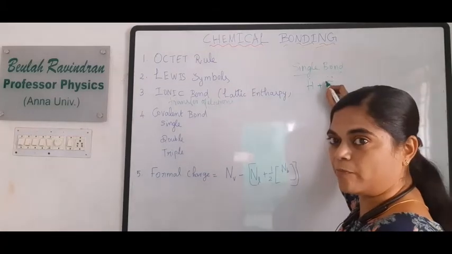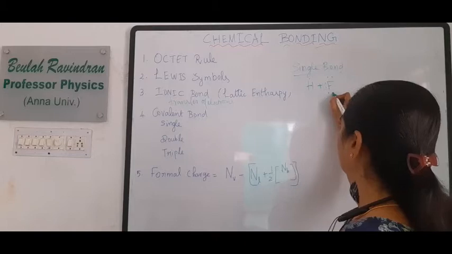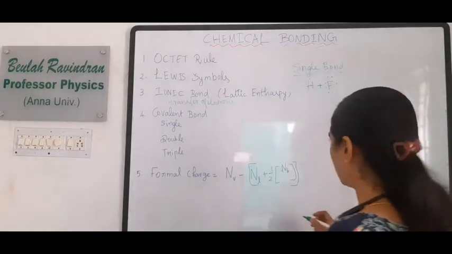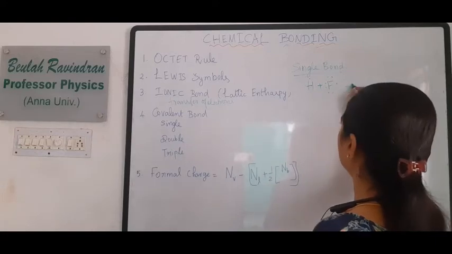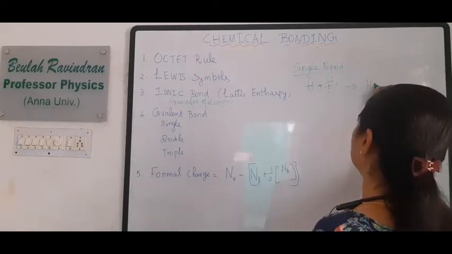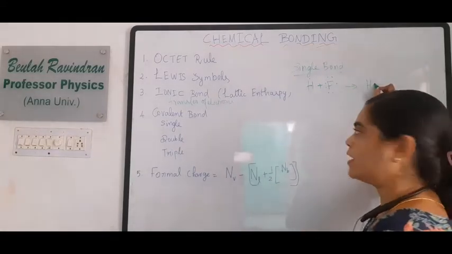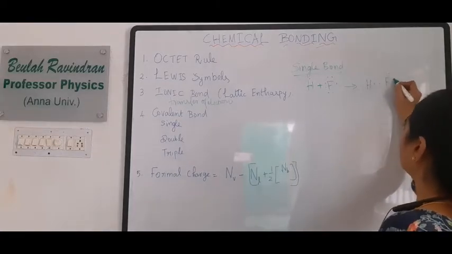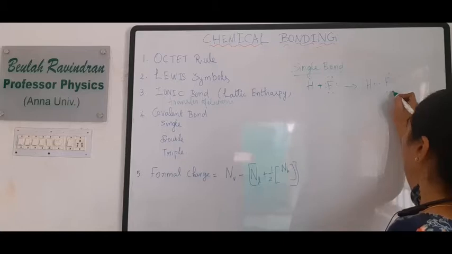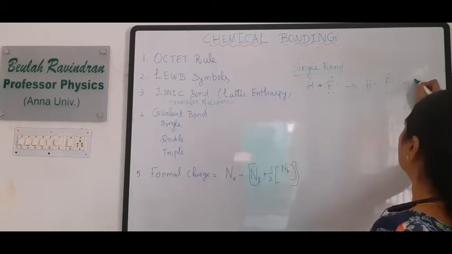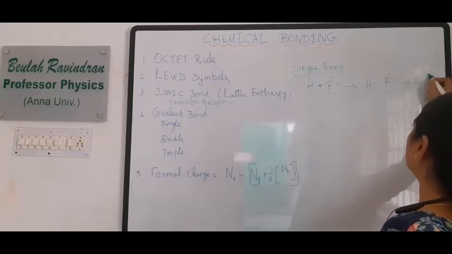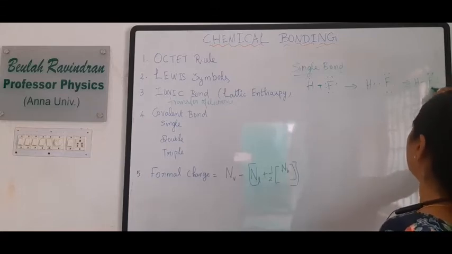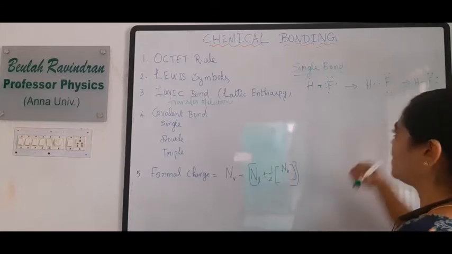In 2p5, px2, py2 and pz is 1. How does it combine? Hydrogen shares one electron and fluorine also shares one electron. Now it becomes a single bond.